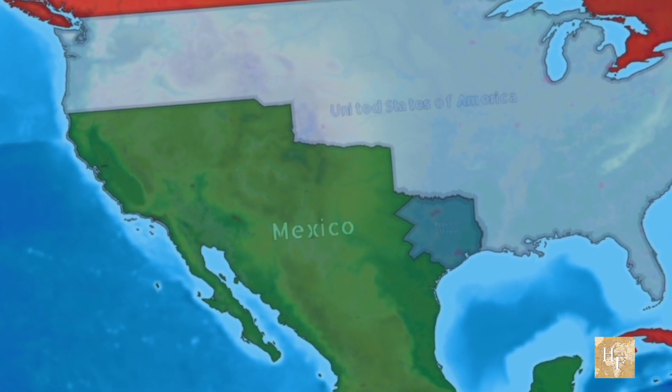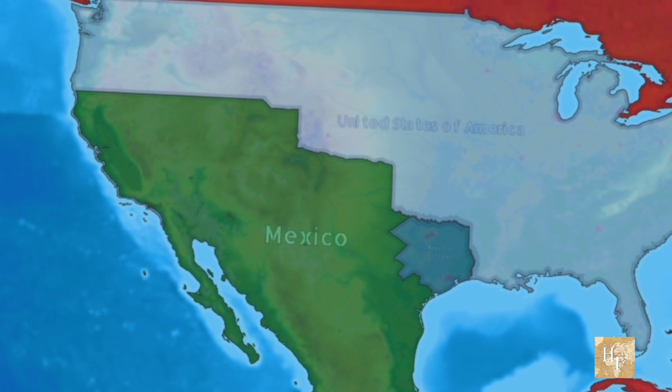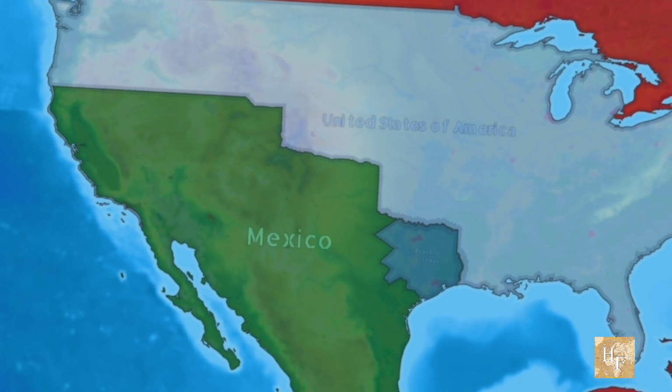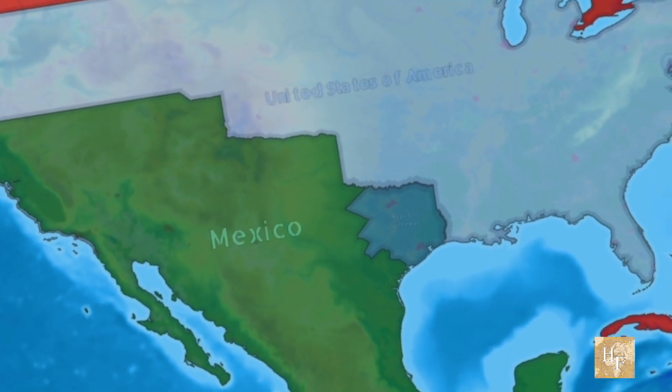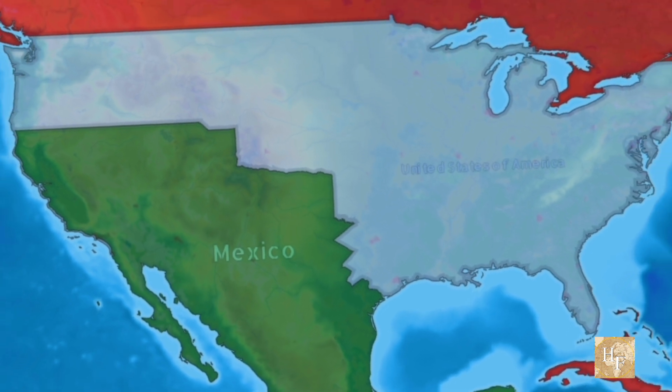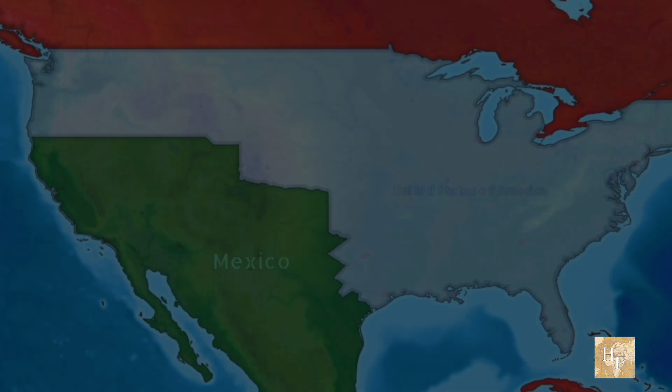By the 1840s, US leaders embraced the idea of manifest destiny, the belief that America was destined to expand from the Atlantic to the Pacific. But there was a problem. Mexico still claimed Texas, and when the US annexed Texas in 1845, the border dispute turned into a military standoff.